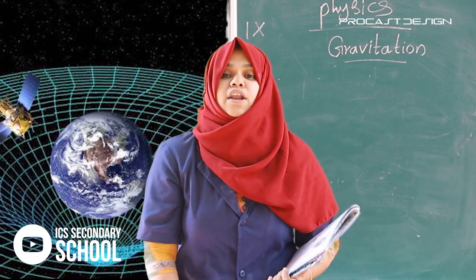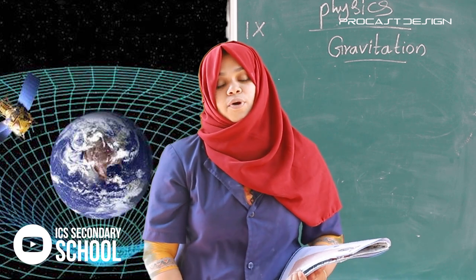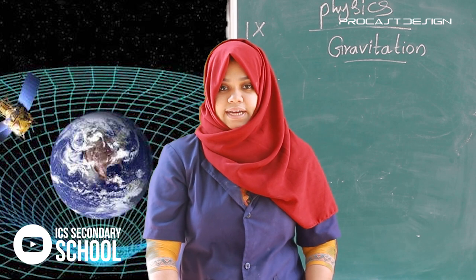So, what is the universal law of gravitation? All bodies in the universe attract each other.